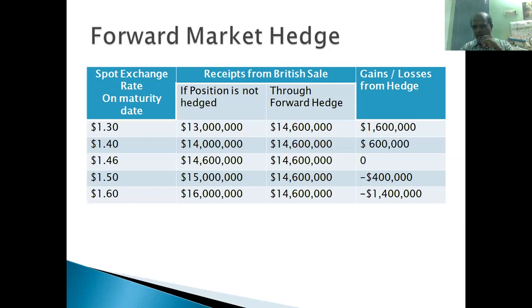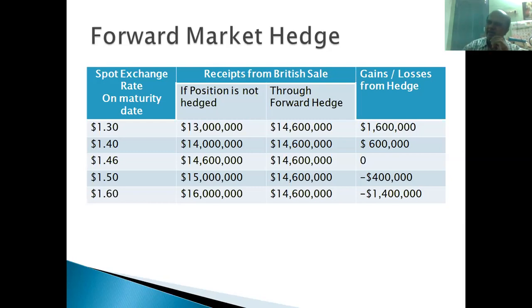So this contract is created because of contradiction in the predictions between the two parties, right? Boeing predicts that the market exchange rate will fall down, so they are happy with $1.46 per pound. So they offer this exchange rate to Bank of America. If Bank of America has a prediction that this exchange rate may go up, like the fourth and fifth case, $1.50 per pound or $1.60 per pound, they'll be accepting this deal. If they predict in opposite directions, then they will be entering into the contract, right?